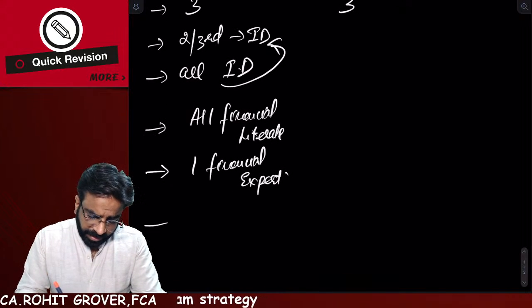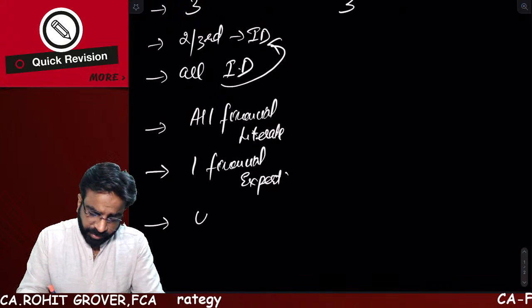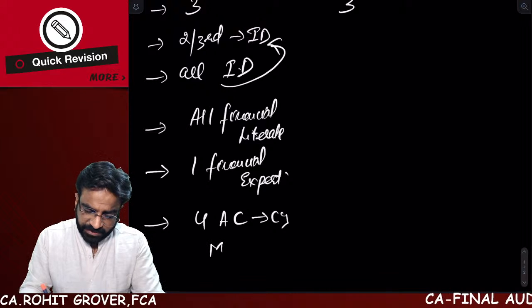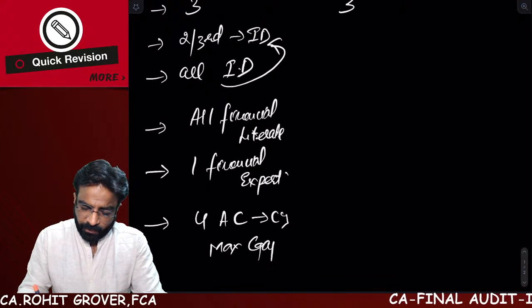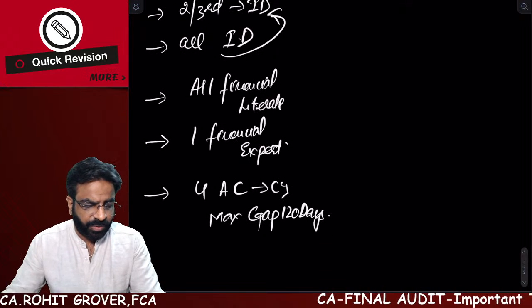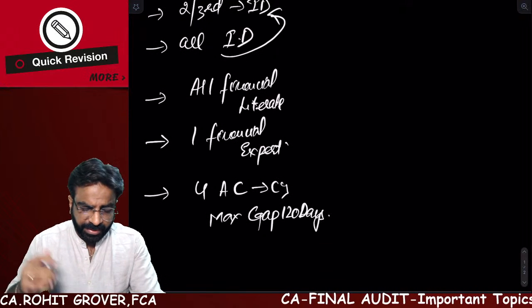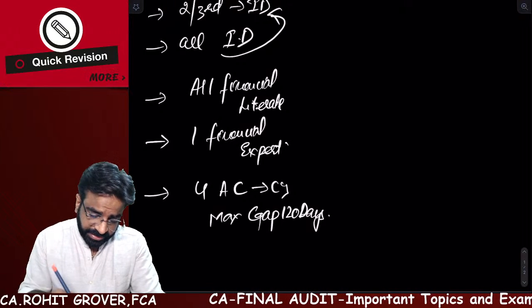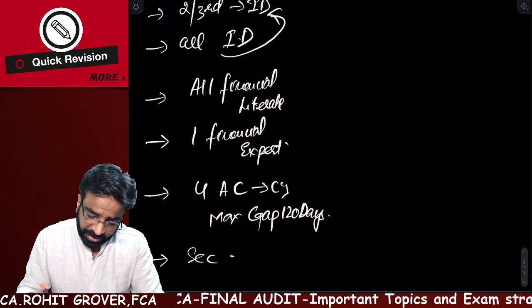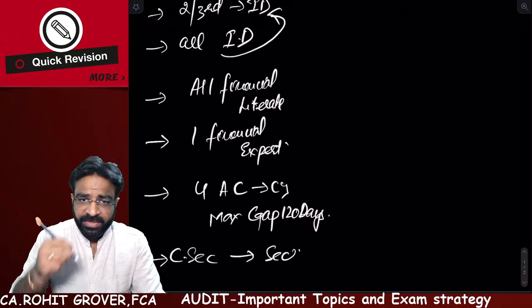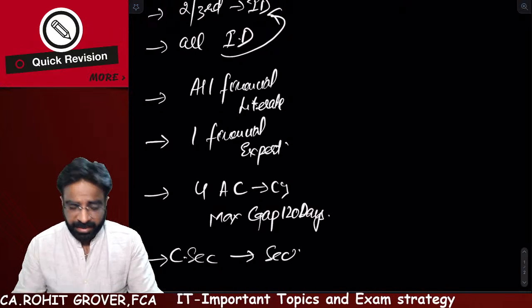Then it is told that they have to conduct 4 audit committee meetings in a calendar year with a maximum gap of 120 days between the 2 meetings. Are you getting the point? This is also one of the topics which we have understood in the LODR. So maximum gap of 120 days. Then the company secretary of the company is going to be the secretary of this committee. This again has been told in the LODR.